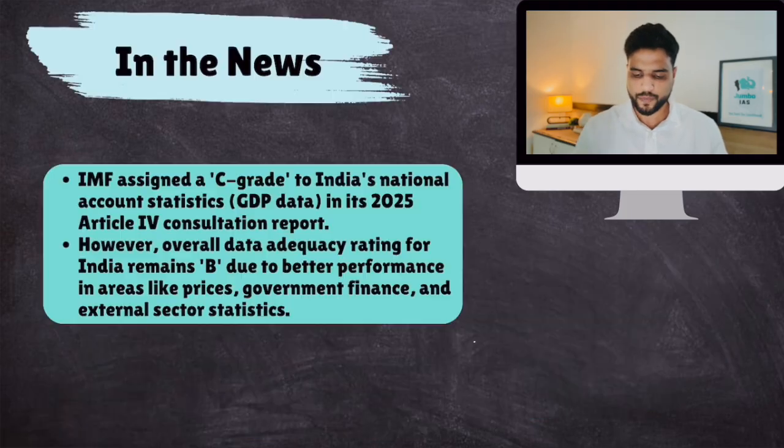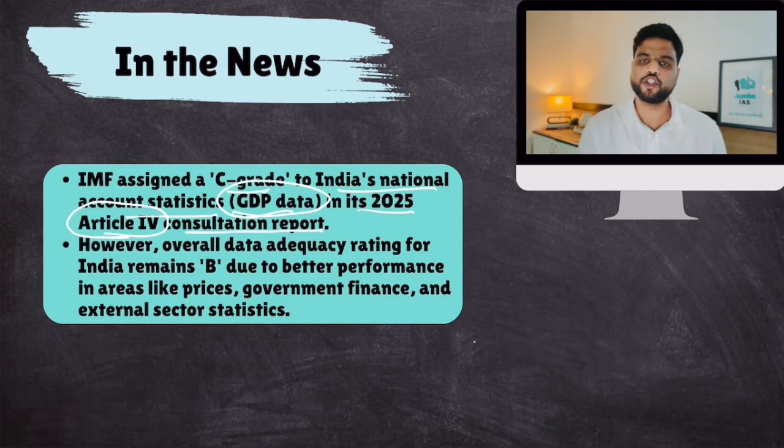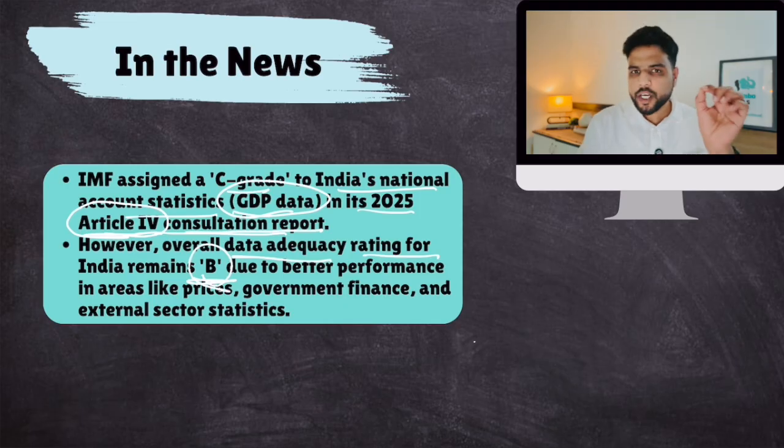So what was in the news? IMF assigned C grade to India's national account statistics, basically GDP data only, in its 2025 Article 4 consultation report. So IMF gives grading to different countries every year through its Article 4 consultation report. That is the name of the report. However, overall data adequacy rating for India remains B. So overall, India gets a B grade, but particularly for GDP, India gets a C grade.